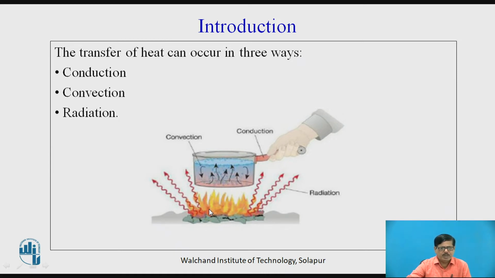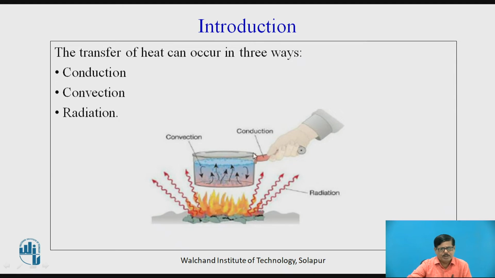So whenever the fire is started, this pan will receive heat, though not in direct physical contact with the fire, in the form of electromagnetic waves, and this is called heat transfer by radiation. So even though the pan is not in physical contact, it is in thermal contact, it will absorb the thermal radiation and its temperature will increase.